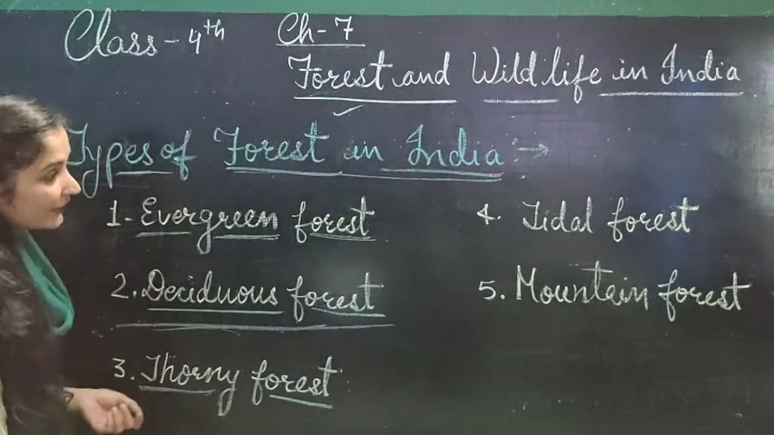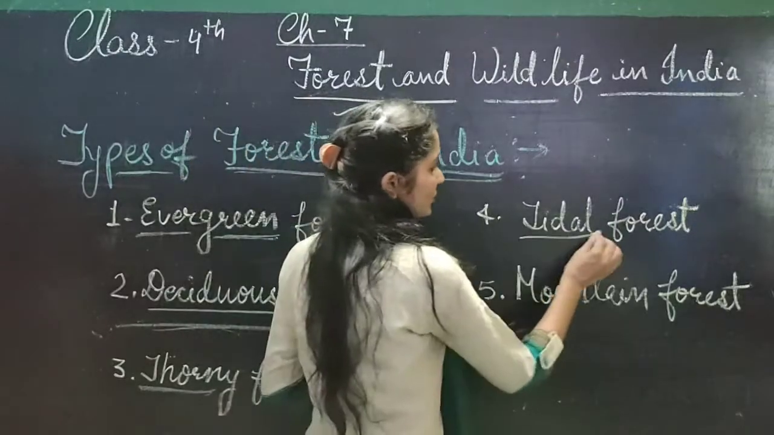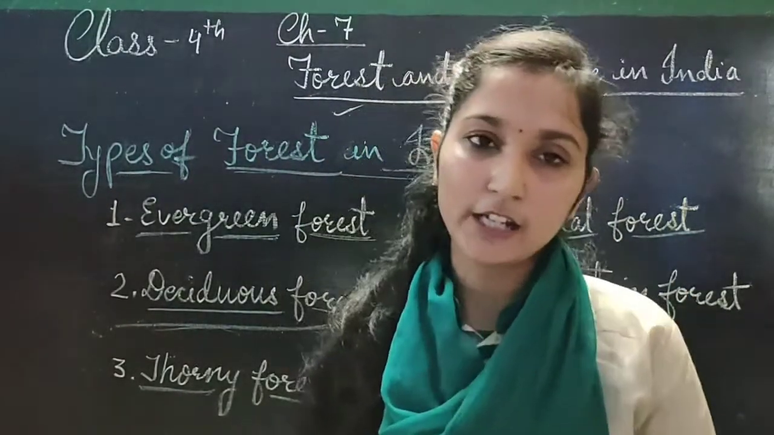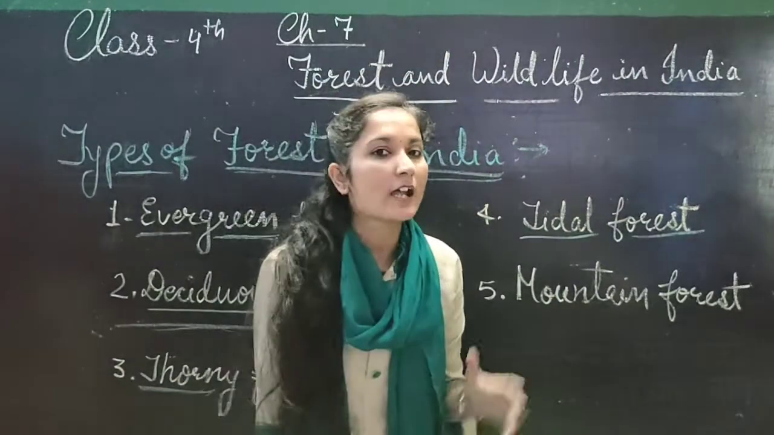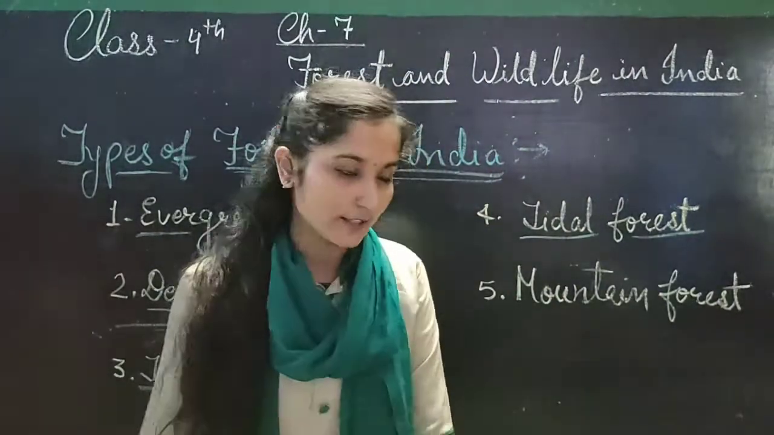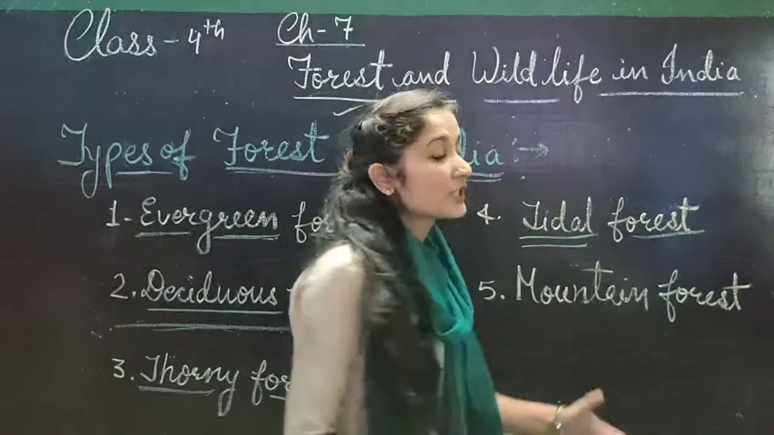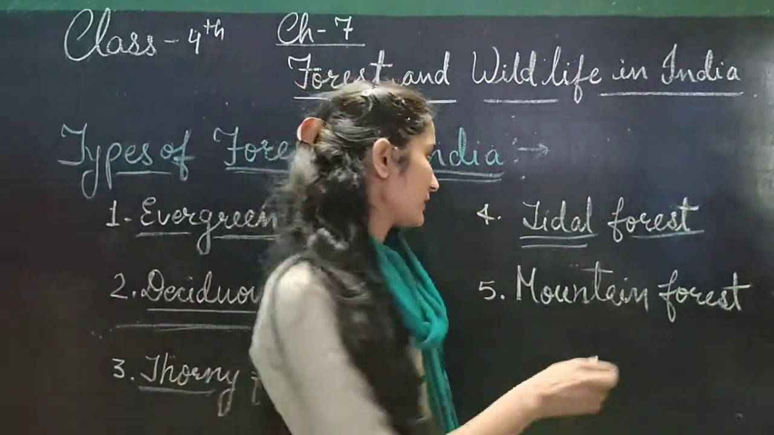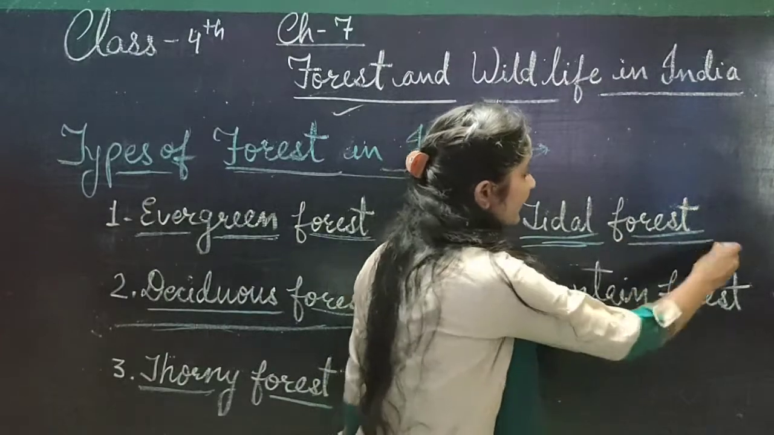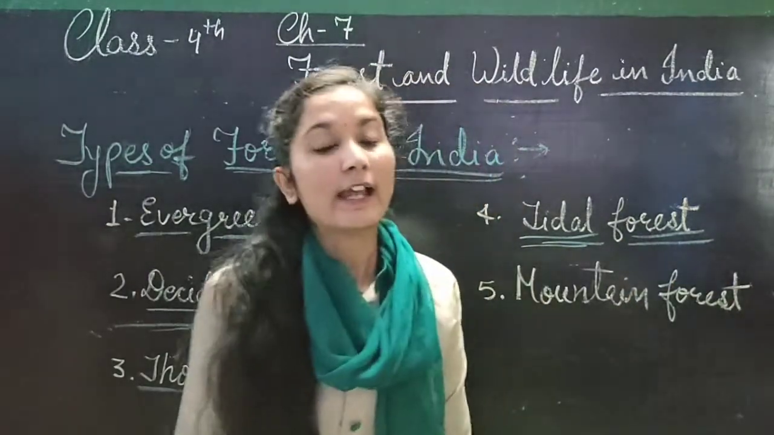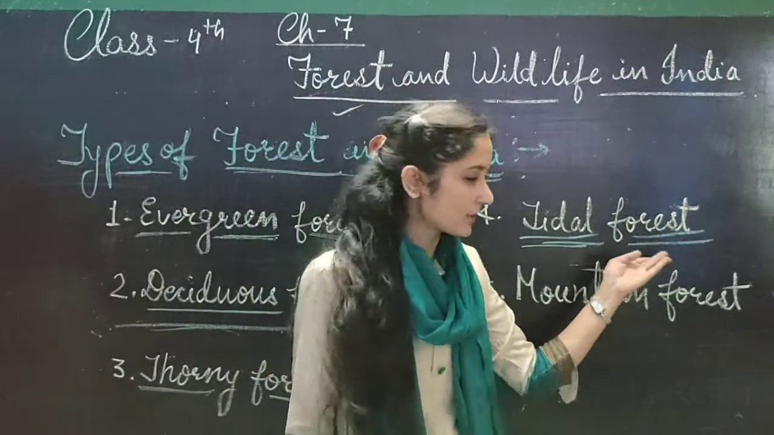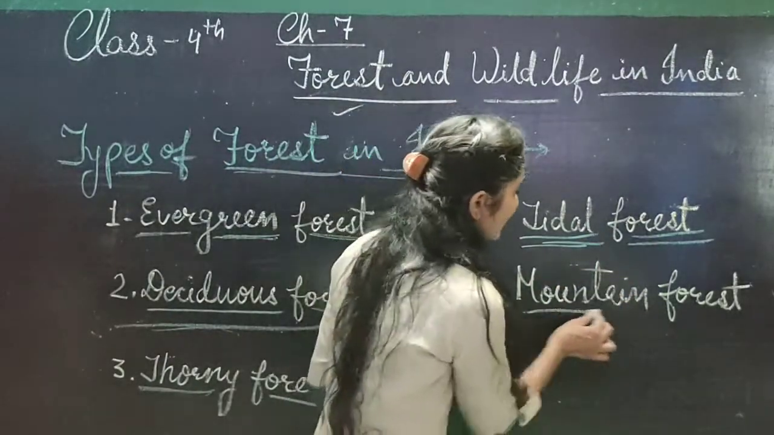Understood? And the next is tidal forest. It's also very important. Tidal forest is found in the Sundarban Delta. I already cleared that the Sundarban Delta is located in West Bengal. It is the largest delta. In these trees, roots come upwards, that means we can easily see roots on the earth's surface. So tidal forests are found in the Sundarban Delta, and in these forests mostly one tree is found, Sundari. Understood?